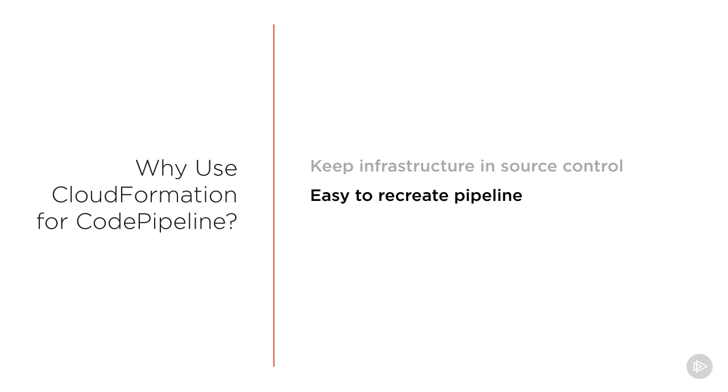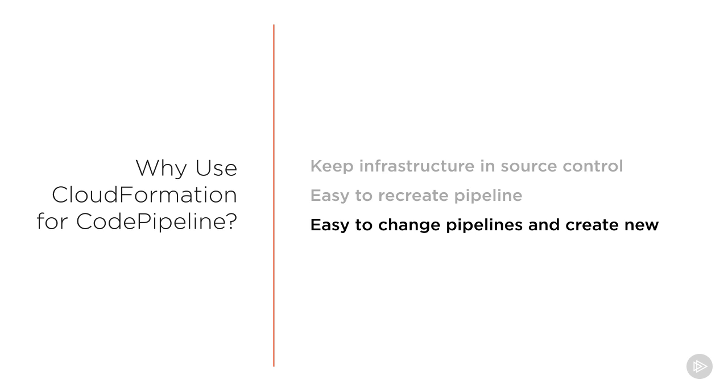Another reason CloudFormation is preferable is that I've often found myself needing to create similar pipelines in different regions and for different applications. Using CloudFormation, it's pretty simple to change a few aspects of a template and then have a completely new pipeline up and running in minutes. In this course, we're going to create pipelines both ways so that you can see when you'd want to use either process.